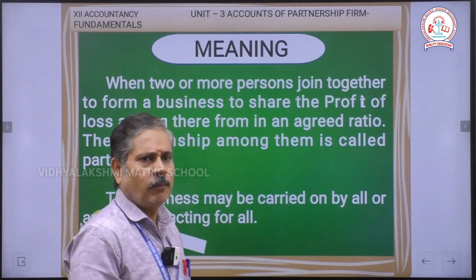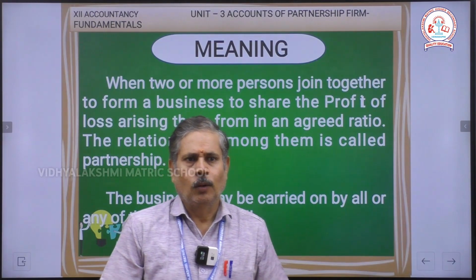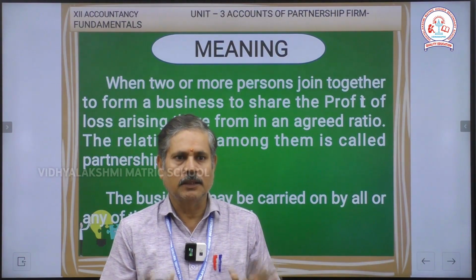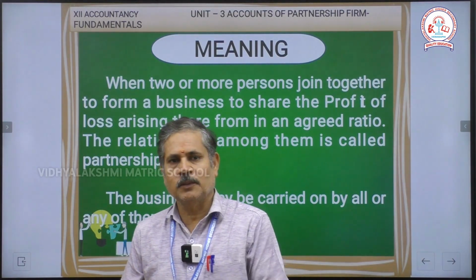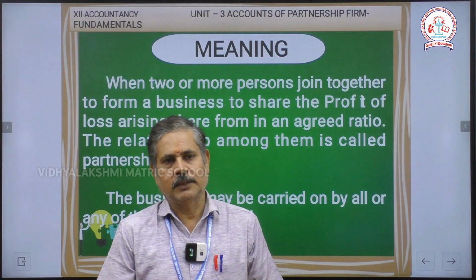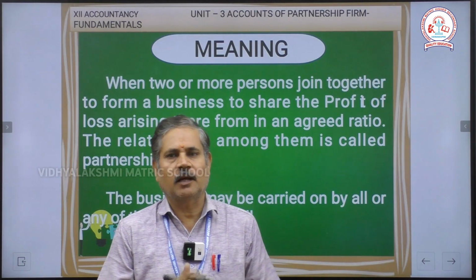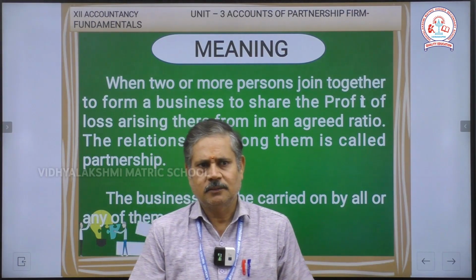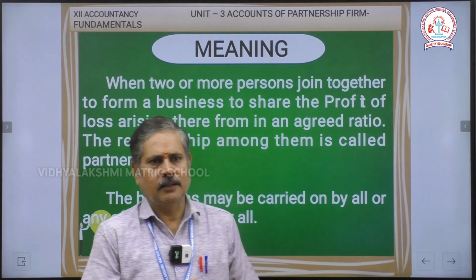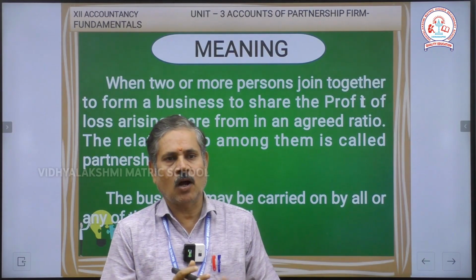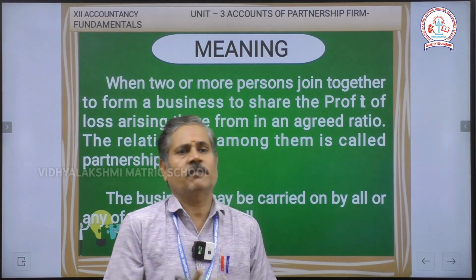What is meant by partnership firm? When two or more persons join together to form a business, to share the profit or loss, a partnership arises, formed in an agreed ratio based on their proportion of capital.